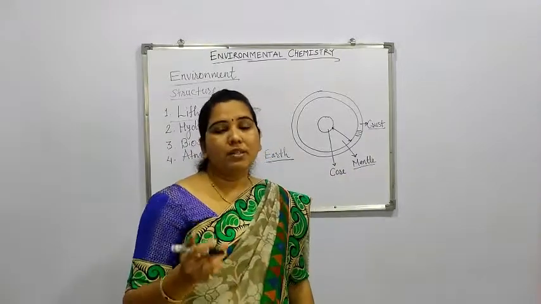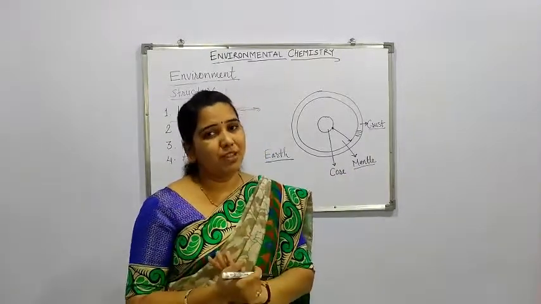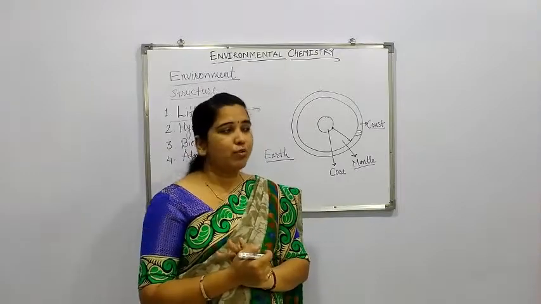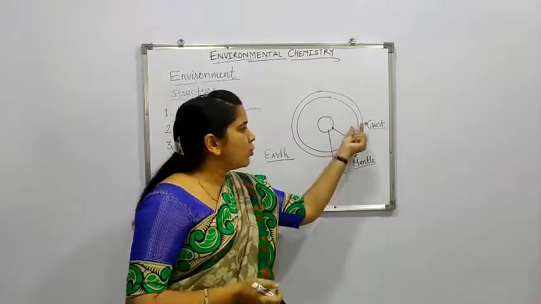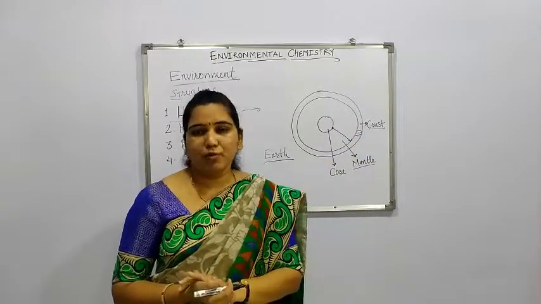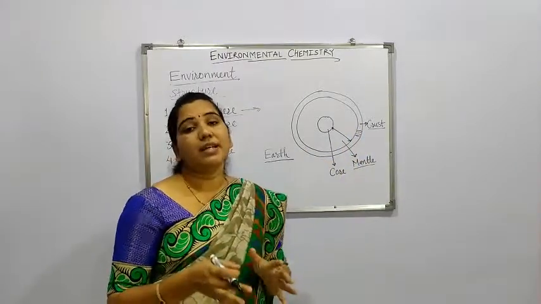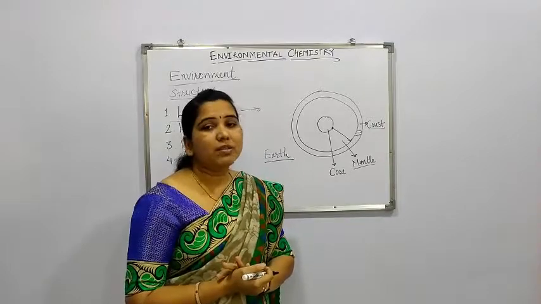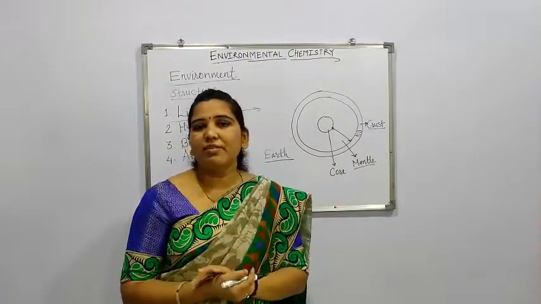Then after that, the water which is present in the earth crust or surface of earth. The earth crust goes up to 40 kilometers inside from the surface of earth, and that particularly determines the productivity.